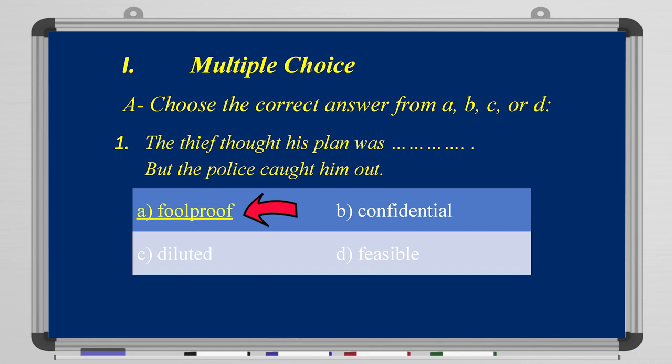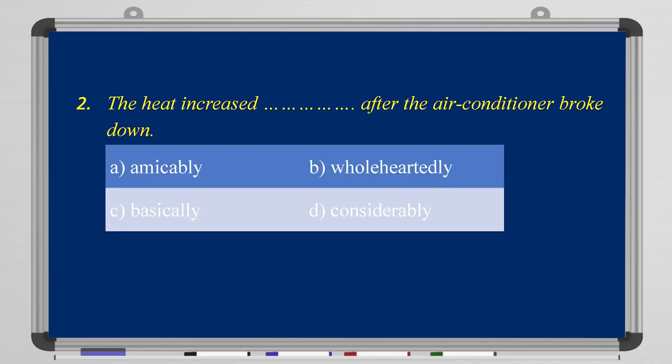Okay. Next, question number 2. The heat increased blank after the air conditioner broke down. So it's A, amicably, B, wholeheartedly, C, basically, D, considerably. So it went up greatly.